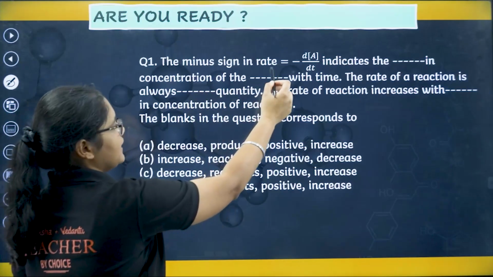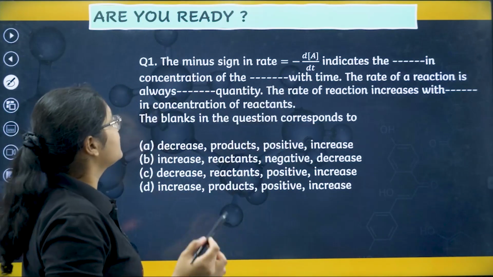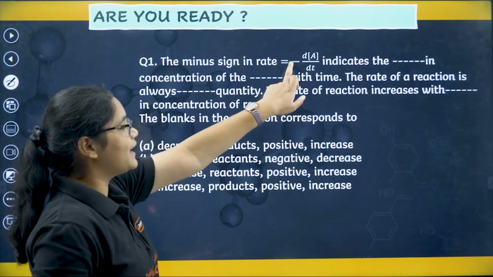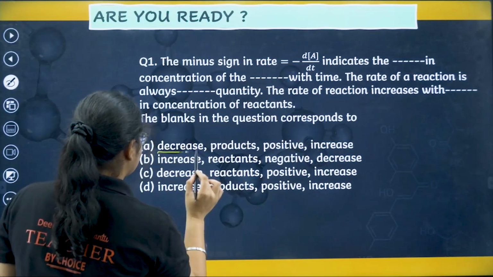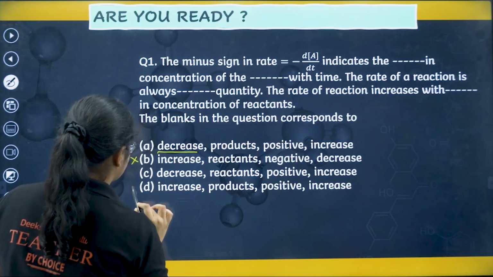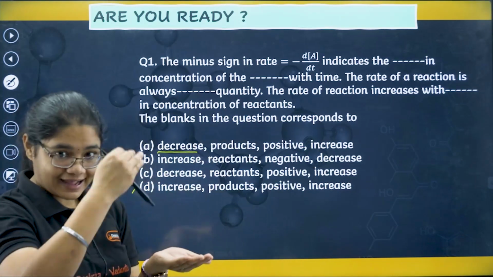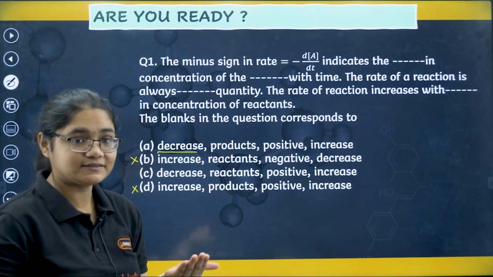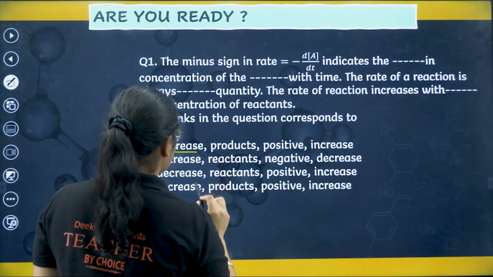The minus sign in the rate minus dA by dt indicates the dash in the concentration of the dash. So minus shows that there is a decrease in the concentration. So I will have decrease here. I can eliminate these 2 options, right? Decrease in the concentration of what? Reactants concentration decreases, product concentration increases. So decrease in the concentration of the reactants.